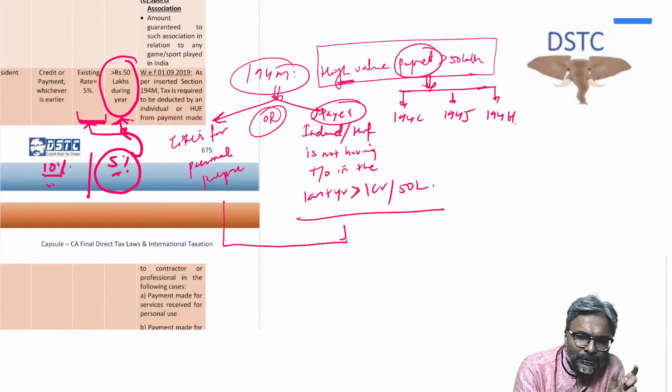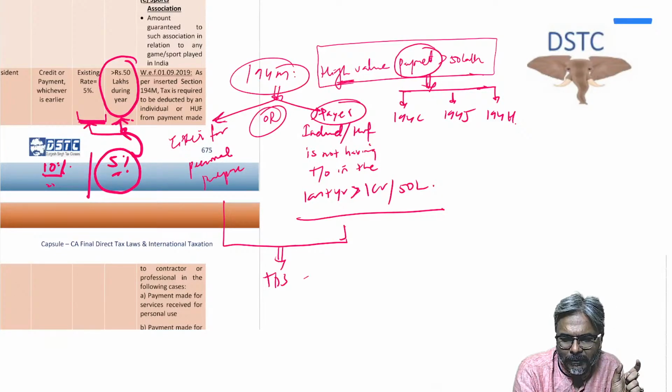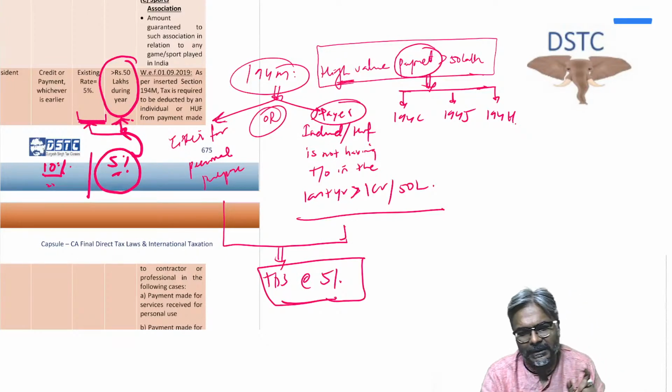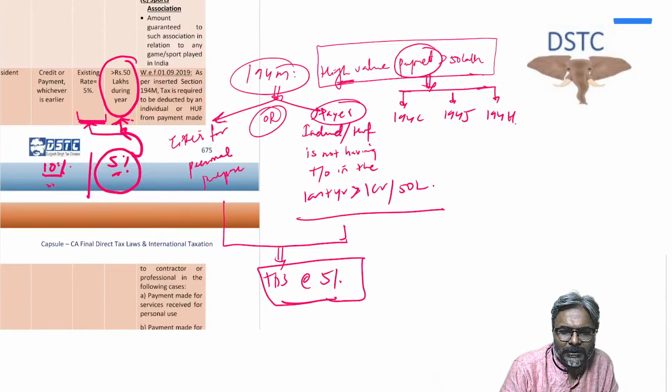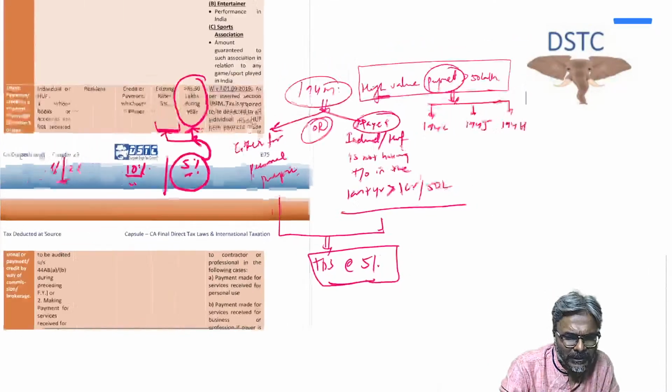So that's the reason why, students, the TDS rate would be at the rate of 5%. The 5% is the rate of TDS which has been there in this context. That is what 194M is all about. I hope that all of you are clear with this one. Now quickly we will run through the other one. For the securities part, I don't think they will target it in the examination, but still I am running through it quickly, because I think in the next 20 minutes we should be done with this particular provision of TDS.